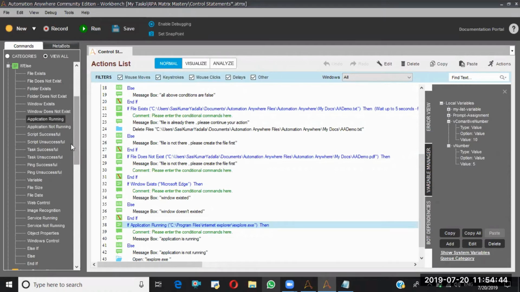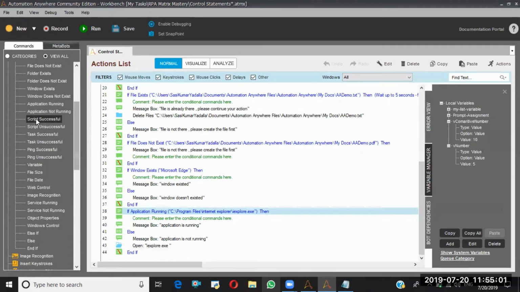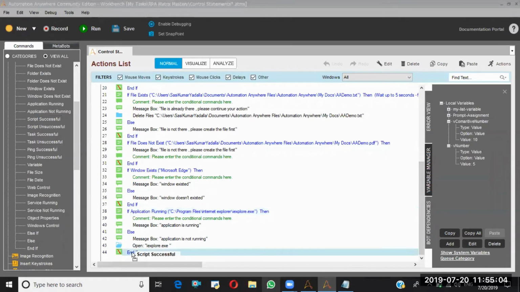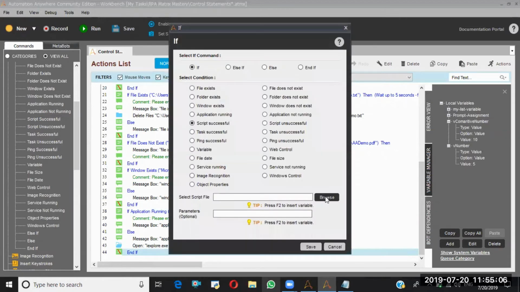Script status successful or not. We will run some external scripts, but we don't know whether the script executed successfully or not. To verify that, we will use this one. I'll show you that. So here I'm taking script successful. Okay, first I have to select the script.